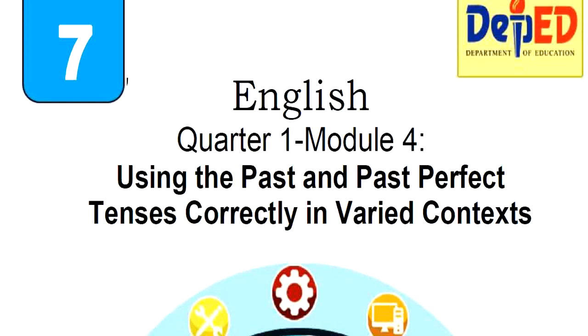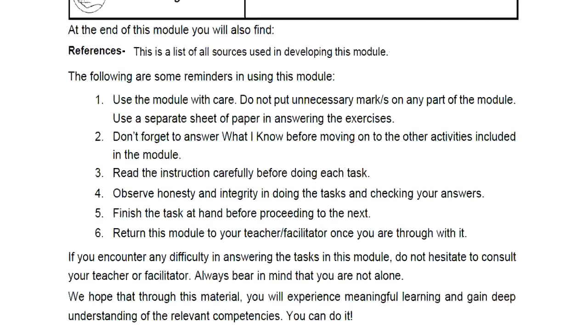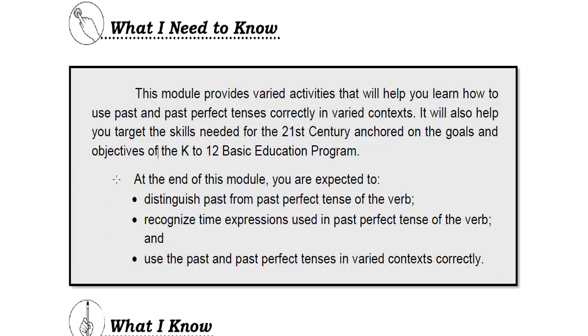And for today, I will be discussing English Quarter 1, Module 4. The title of this module is Using the Past and Past Perfect Tenses Correctly in Varied Context. So to begin with, let us first have what I need to know. In this part, you can find the objectives in this module.